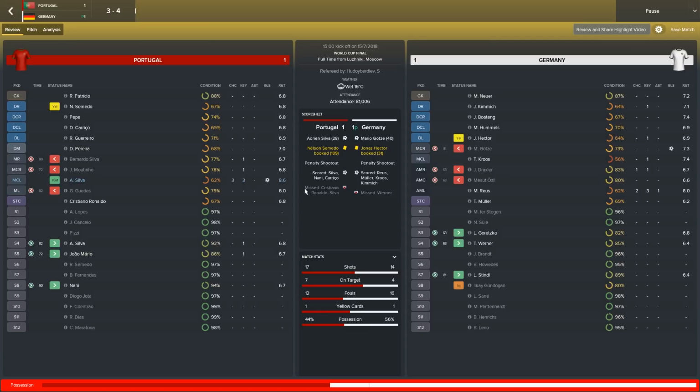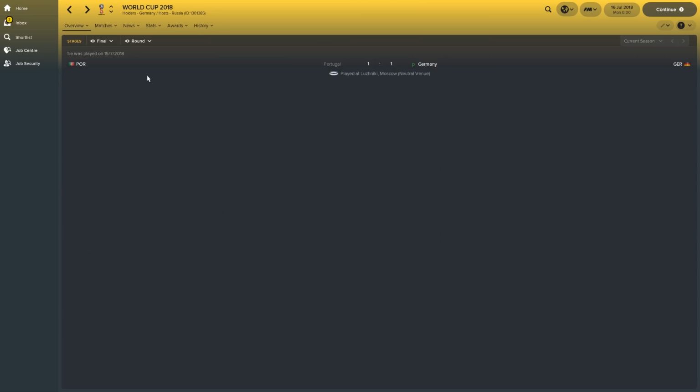Well, yes and no. Firstly, Germany Football Manager is banned, although I think FM19 is going to be the first one that's able to be sold there. I'm not 100% sure about that, but I've seen rumours circulating that that's the case. So maybe people that can't play Football Manager actually decide to watch Football Manager content instead, because that's the next best thing. So maybe that's why I get a lot of views from Germany. In fact, they were quite high up the list. I think they're 10th in the list, which is quite high considering it's a game that can't even be sold there. So thank you to any Germans that watch me.